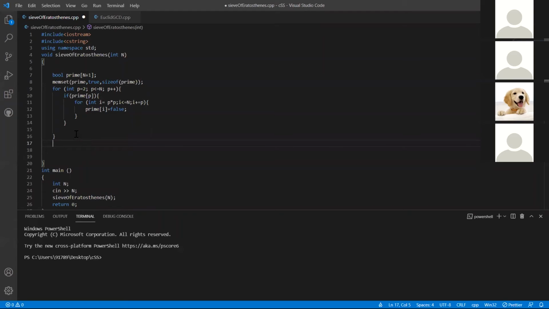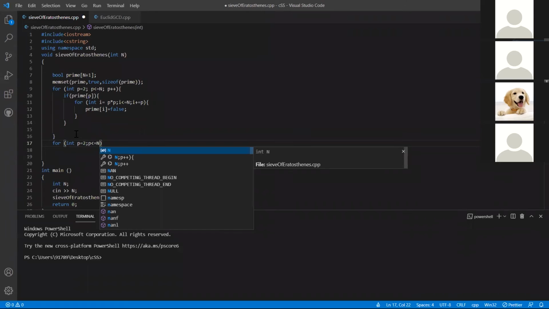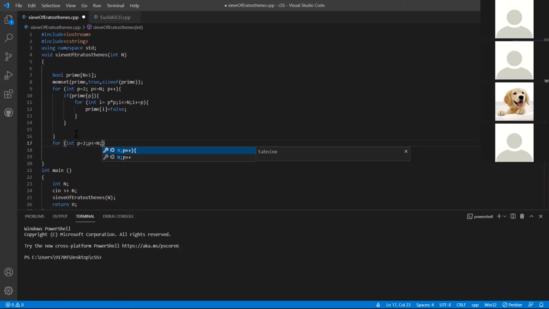Now I will write a for loop to print out all these elements which are true in the end, right? I will start this from 2 because we know that 0 and 1 are not prime. So I'll start running this loop from 2, check if it is less than n, and increment p plus plus.